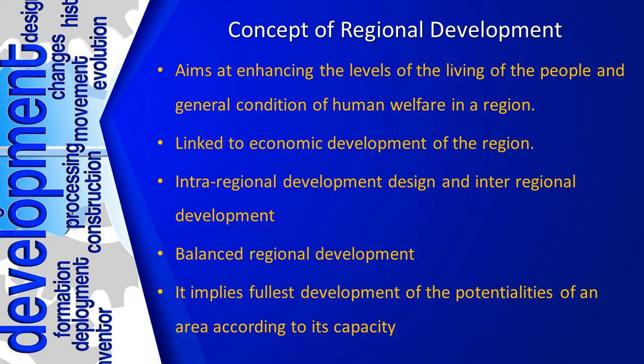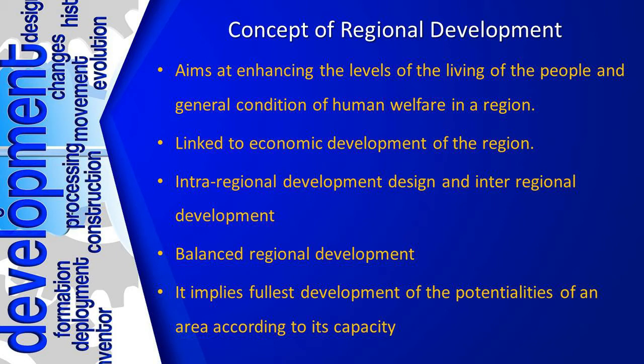The concept of region, I have already told you, can be a small place or a big place. It can be a village, a state, a continent, etc. So, in very simple terms, when we seek to develop a region, when we seek the development of the people living in that region, that is regional development.